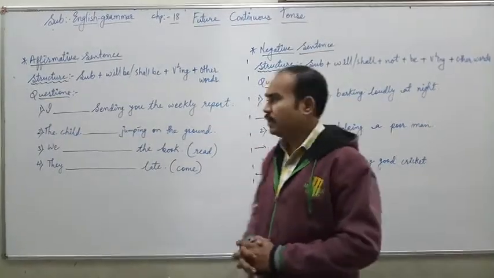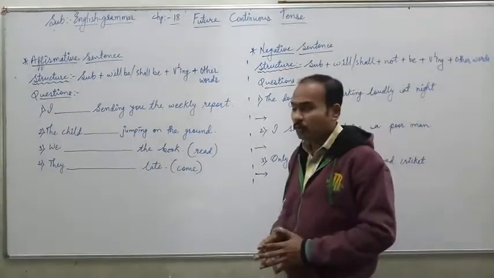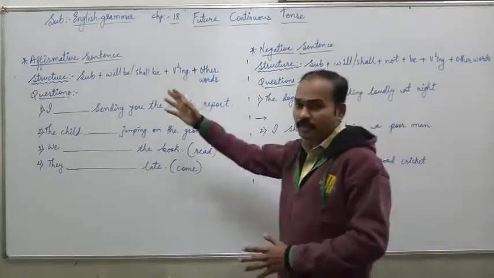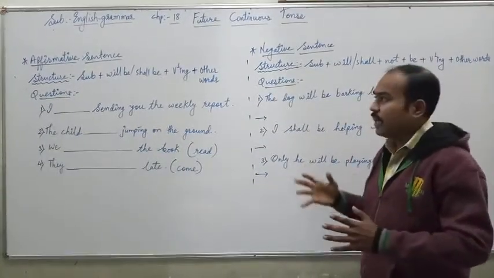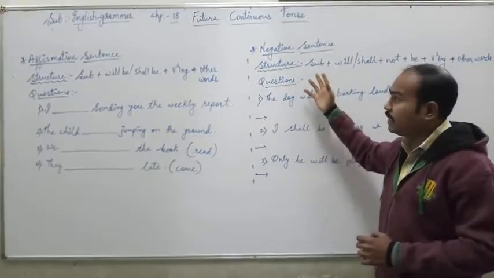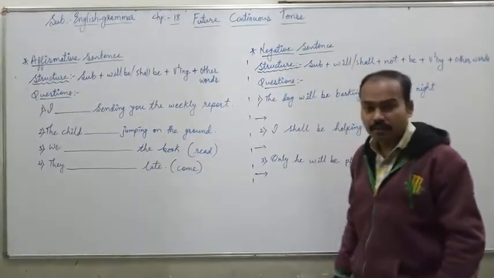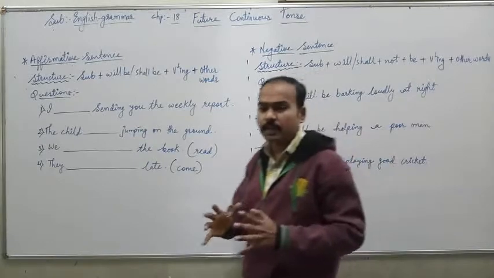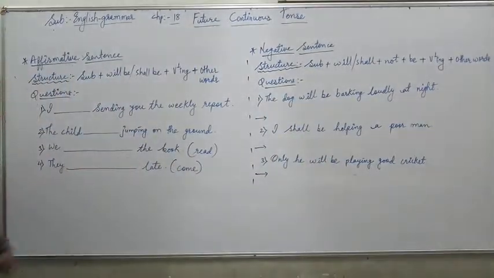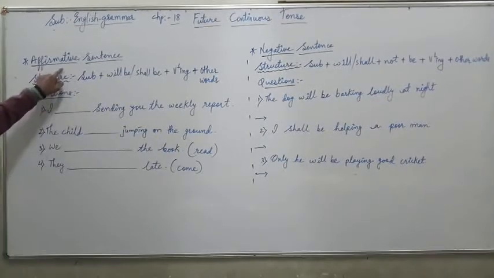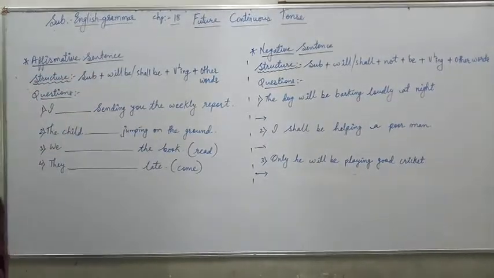So in this chapter today we are going to deal mainly with affirmative sentences and negative sentences: how to make affirmative and negative sentences in future continuous tense. In order to make a sentence, we have a structure for it. So we will see the structure for the affirmative sentence.